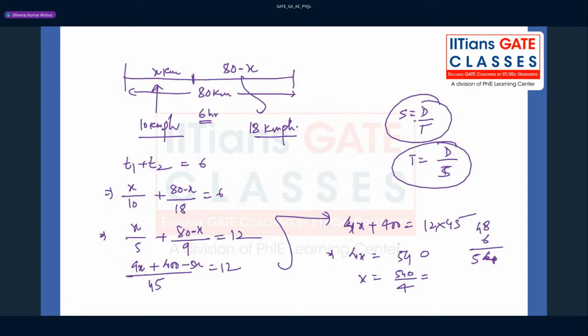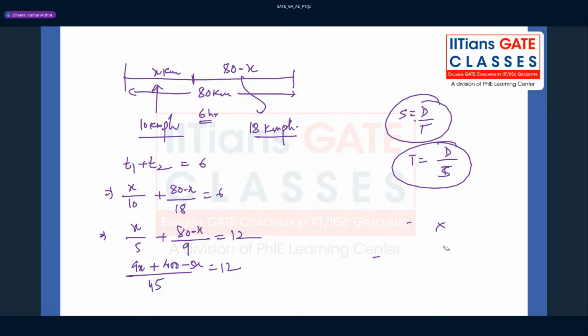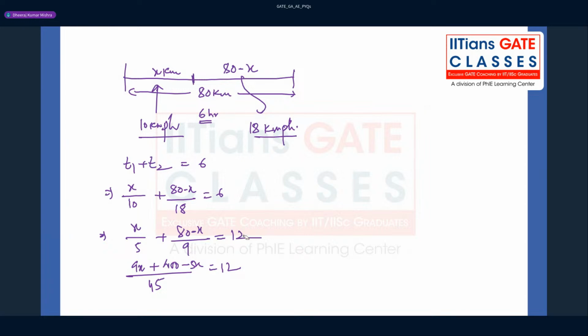Okay, I think something we are missing, right? So we can check where we are missing. At some point we have missed something here, so we have to check the calculation again, right? Let me check what point we are missing. Since the time is constant, the time is going to be 6 hours only. So you check where we are making an error. Can somebody check here?